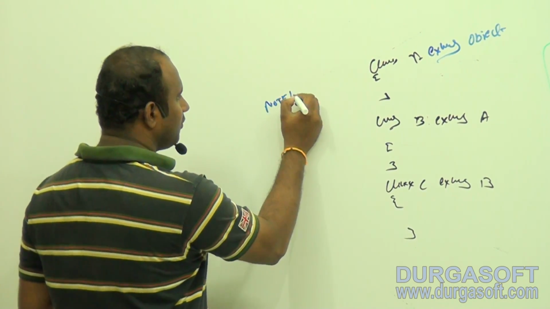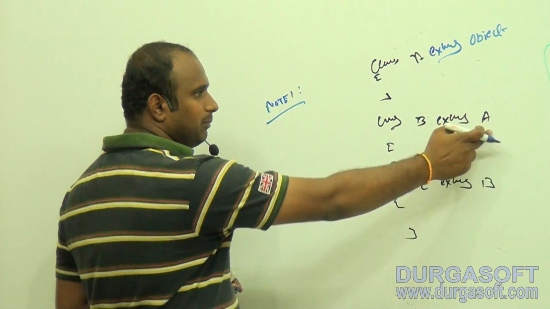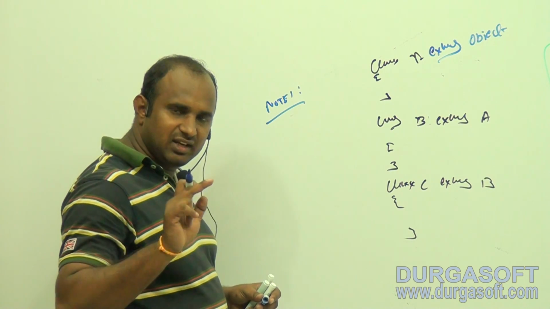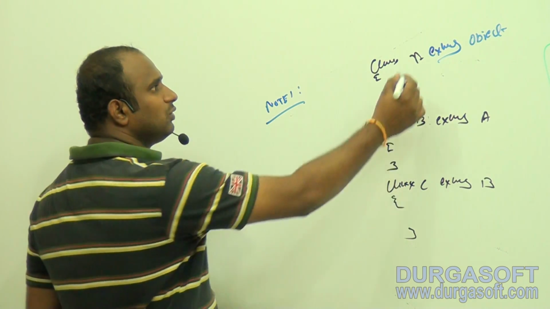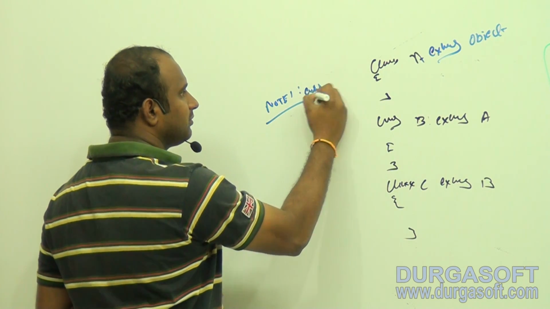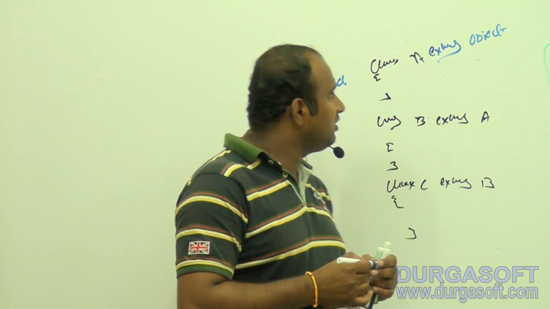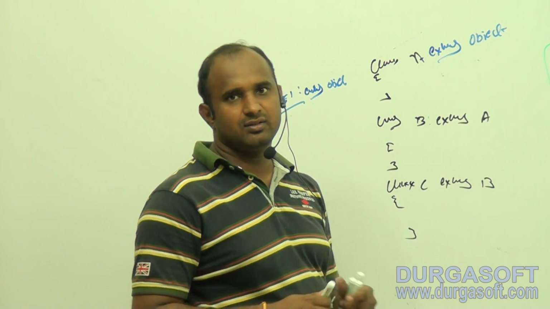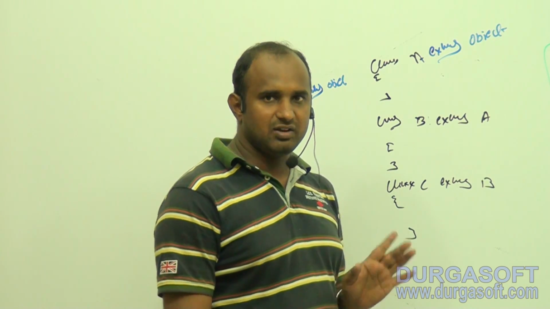Note 1: if you are extending a class, that class will become the parent. If you are not extending any class, then which class is the parent class here? It is extending the Object class. Now tell me who is the father of A? Object class. That is note number 1.